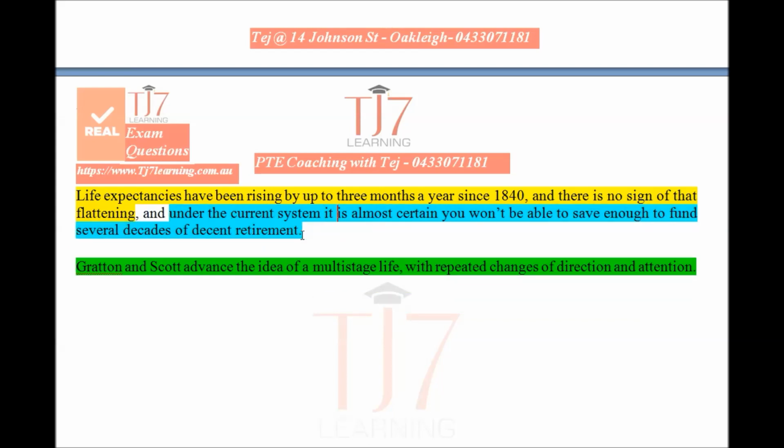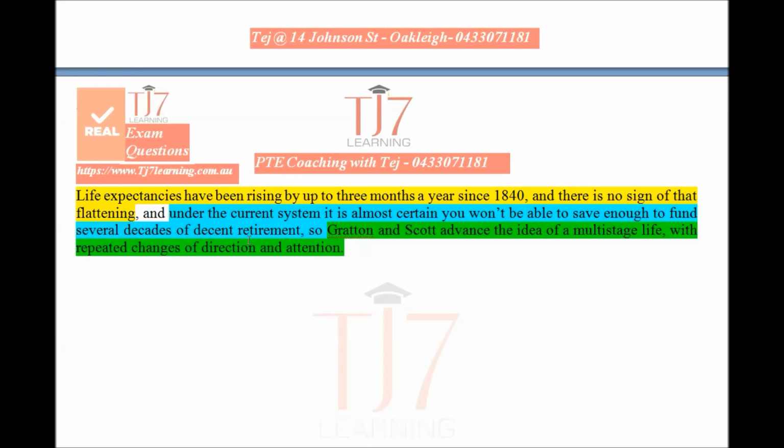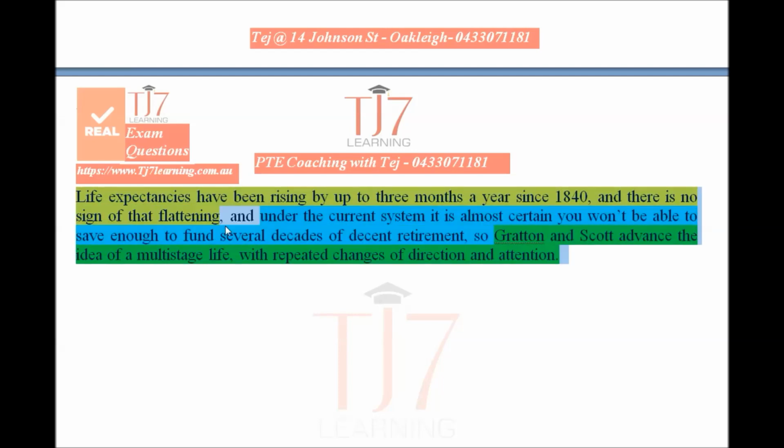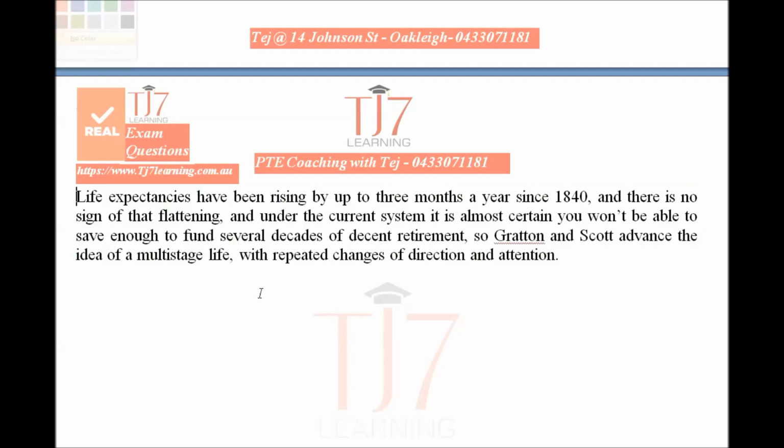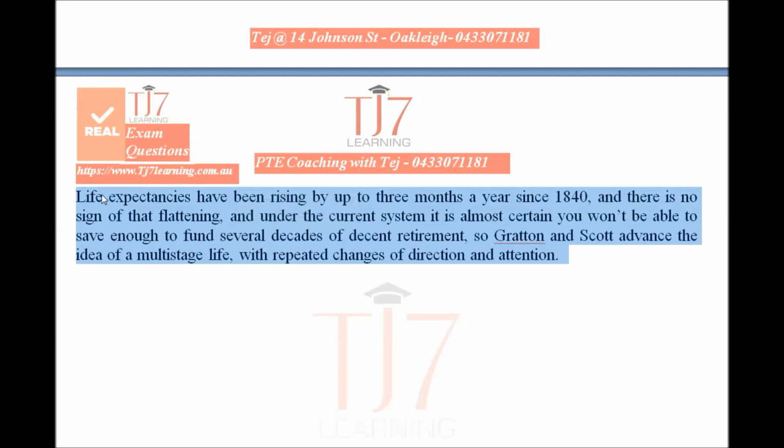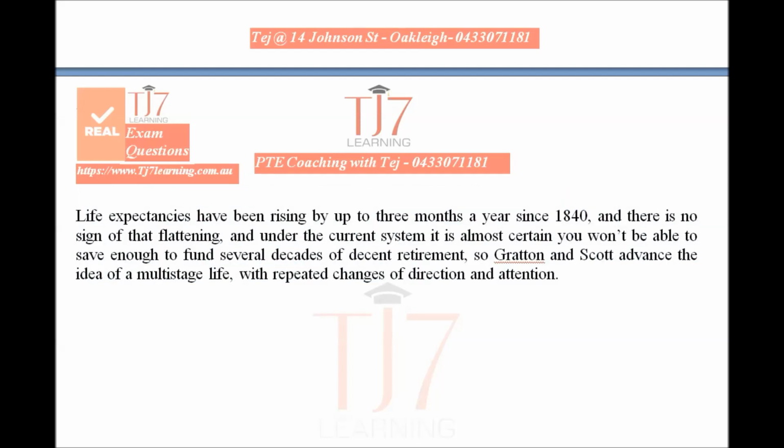And under the current system, it's almost certain. Remove this full stop, and simply we can say here, so these two researchers. Now we have this sentence ready, approximately 63 words, and we cover everything.